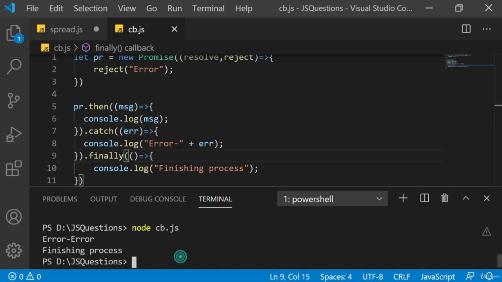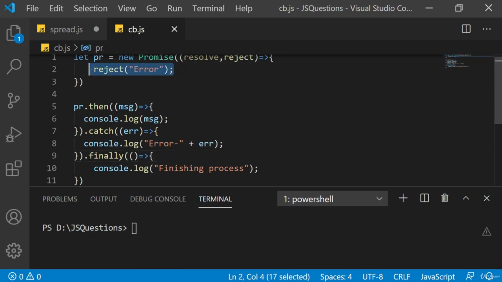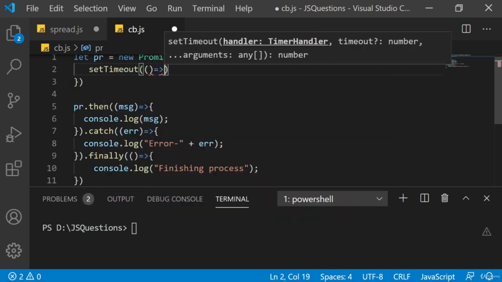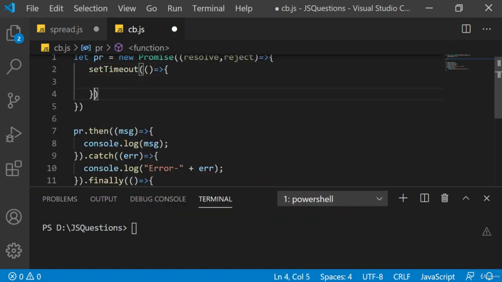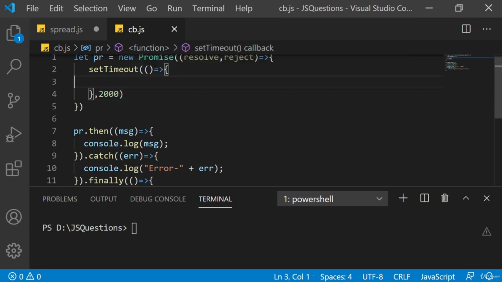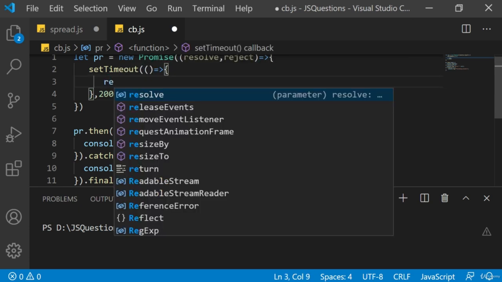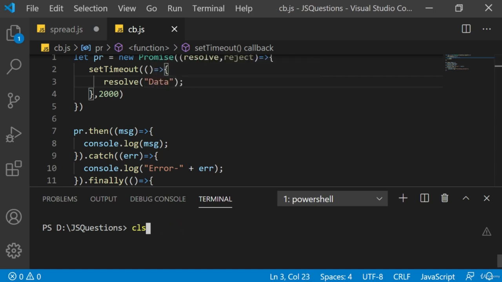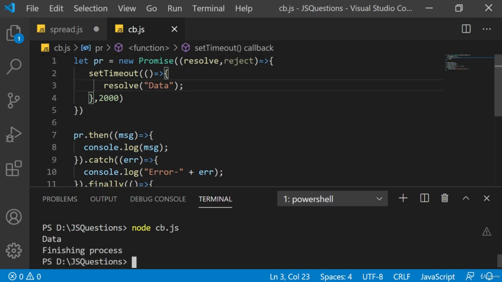But this process is actually not an asynchronous process, right? So let's put a setTimeout here. I'll put a callback function with setTimeout, and let's say whether it is going to be resolved or rejected, but after 2000 milliseconds. Let's resolve, and we say success, or maybe some message, let's say data. Now if we run this, after 2 seconds, you will get the message. So this is a common syntax of writing a promise.